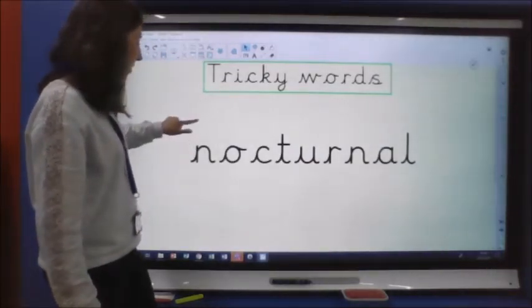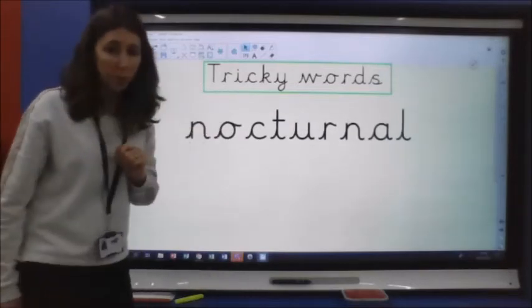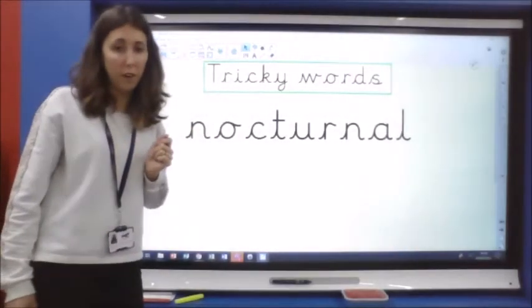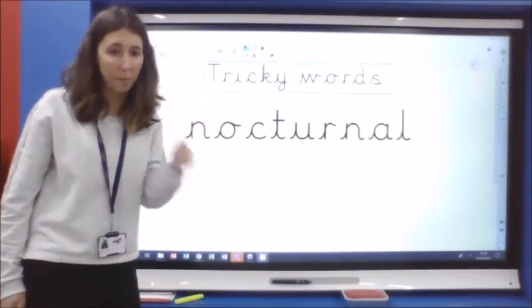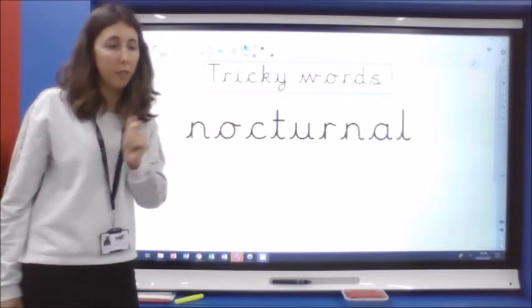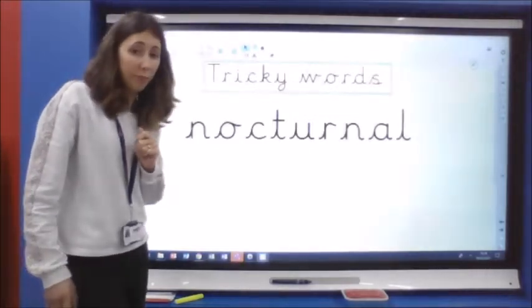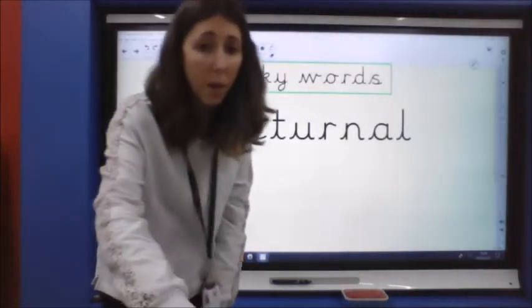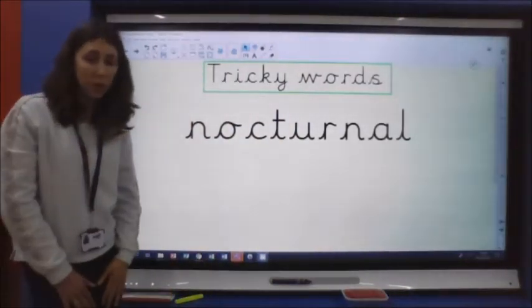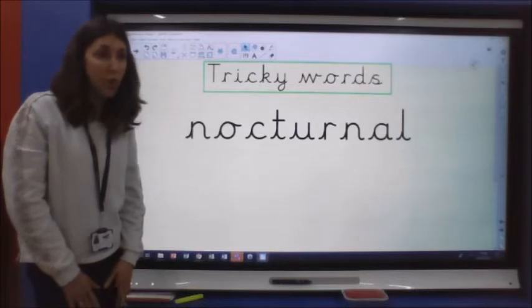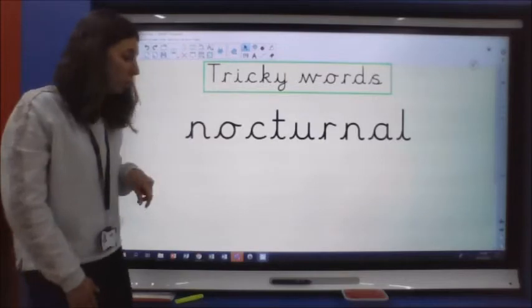I've got a word on the board from the text, and it is quite a long word. You might be familiar with this word already, and you might be able to read it straight away. If you can, super. If you can't, we're going to think about chunking to help us to read it. Now, what you might want to do is write the word down on your whiteboard, and see how you can break the word down into chunks to be able to read it. If you would like to have a go, you can pause the video now. If not, we are going to do it all together.